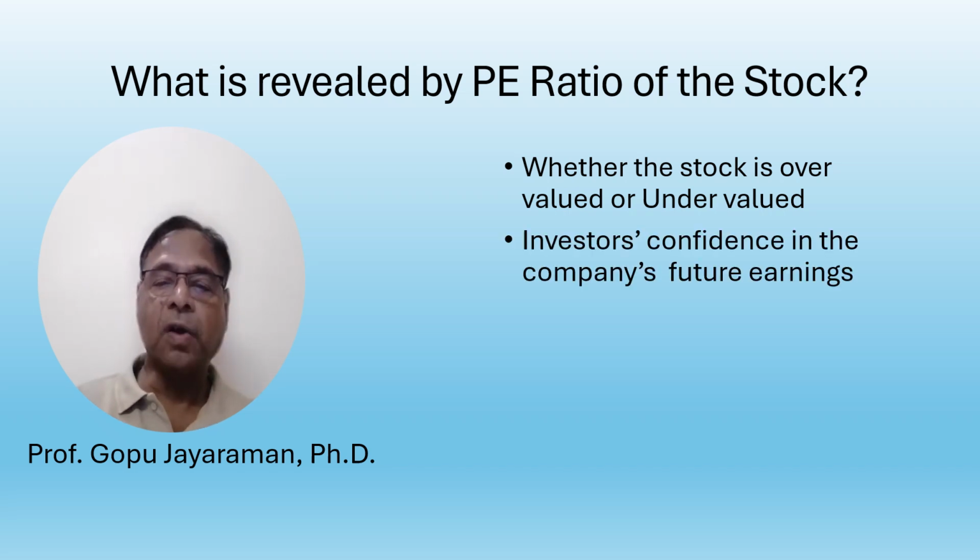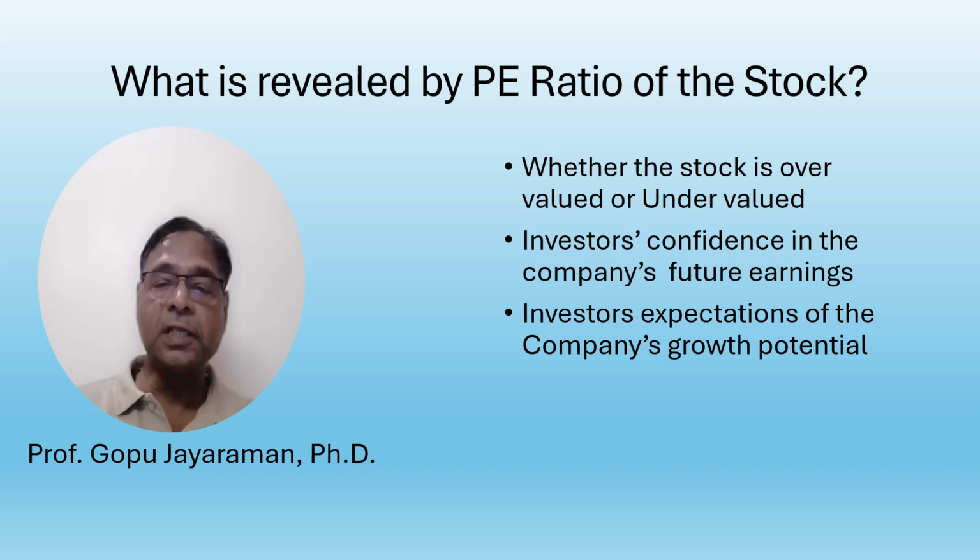Similarly, investors' confidence in the company's future earnings also will influence the PE ratio. Sometimes the EPS will be reasonably low, whereas the market price will be continuously increasing, because the investors' confidence in the company's future earnings is very high. So the investor is prepared to buy the stock even at a higher price. Therefore, the PE ratio obviously will increase.